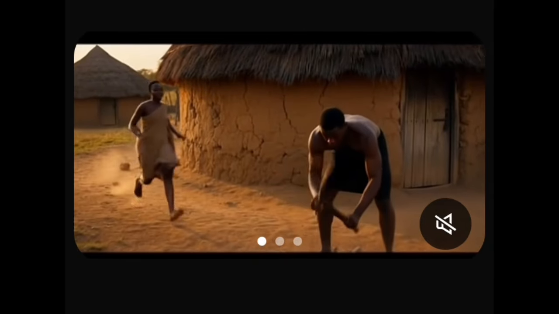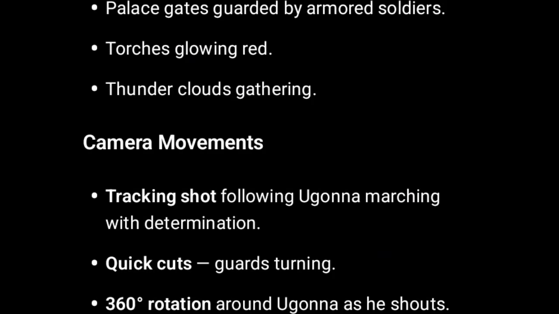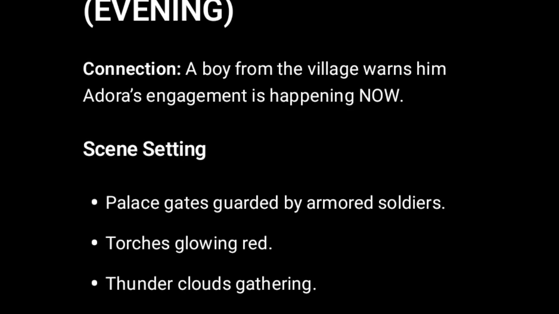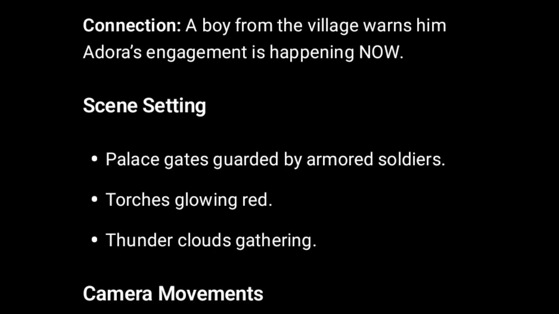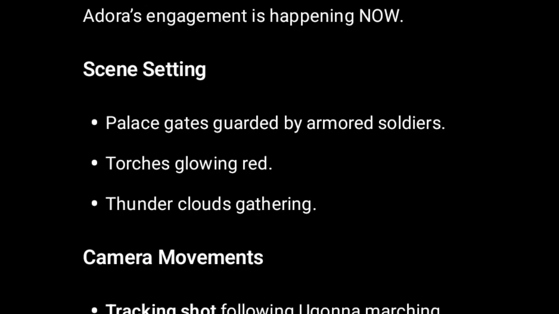Now before we move over to the next generation, first look at what the next scene that ChatGPT gave you looks like, so that you'll be able to match it together with what you are generating. Look at where we are. We are in scene 6. We have gotten this particular place, which is the boy from the village telling him about Adora's engagement.